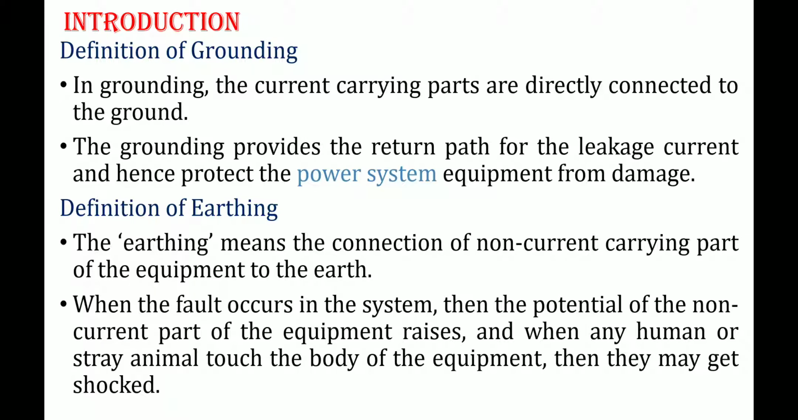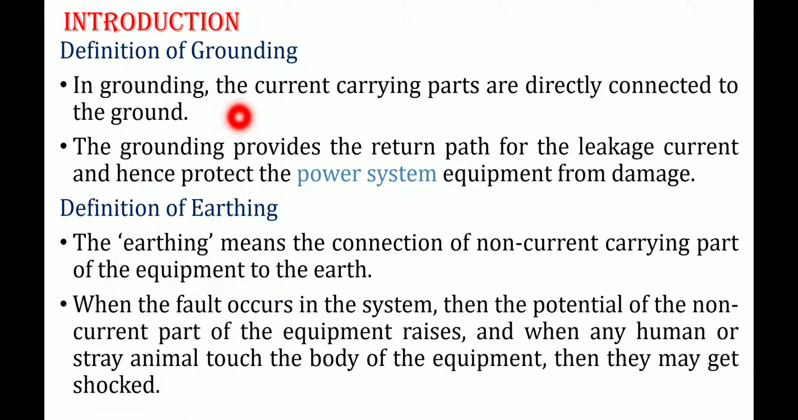See here in the introduction part, what I had written. The basic difference between the basic definition of grounding as well as earthing I had written here. So, what exactly does grounding mean, we need to understand here. In case of grounding, the current carrying parts are directly connected to the ground. Current carrying parts means which are those? Either it is a neutral point in the star connected system or one conductor of the secondary of a transformer. So these current carrying parts are directly connected to the ground itself.